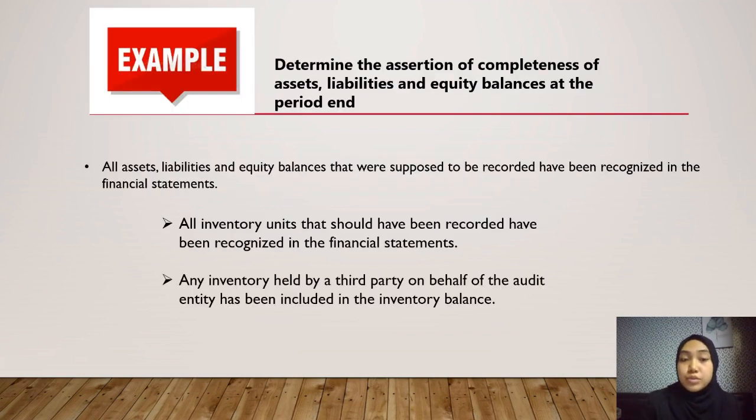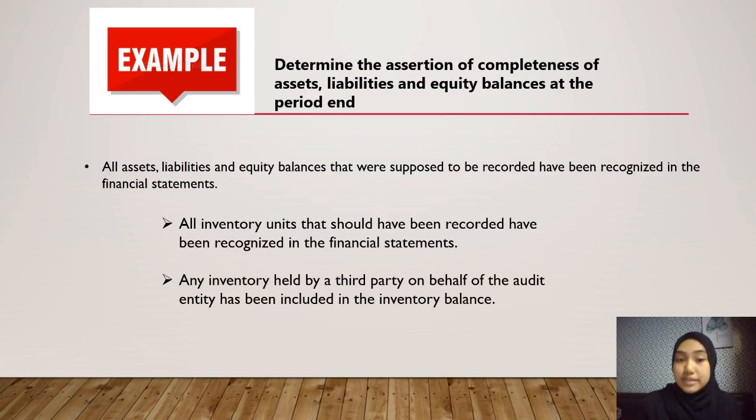Now moving on to the very first example: how can we determine our assets, liabilities, and equity balances at the end of our accounting period using the assertion of completeness. Again, the basic meaning of the assertion of completeness is that all assets, liabilities, and equity balances that were supposed to be recorded have been recognized in the financial statement.